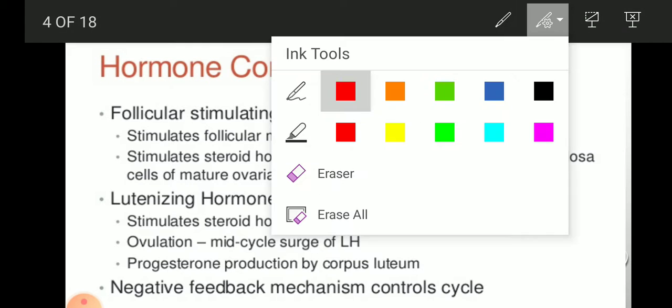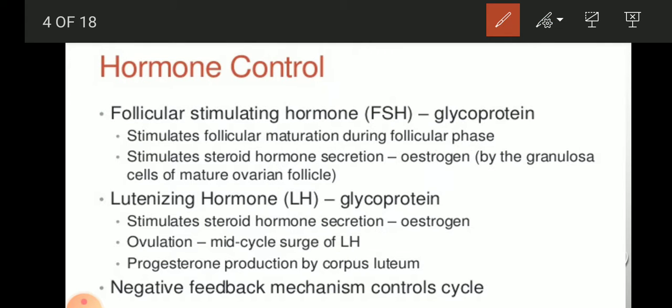Its hormonal control is done by certain hormones. For example, FSH, that is a glycoprotein hormone. And what is its function? It stimulates follicular maturation during the follicular phase.